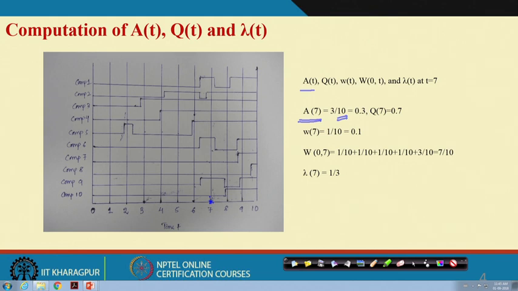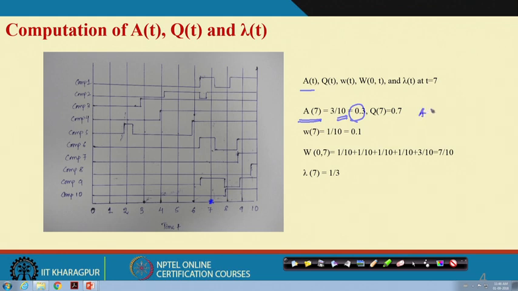Component 10, component 8, and component 7 are working, and the rest are in the failed state. So there are 3 components working at t equal to 7, given that at time t equal to 0 there are 10 units working. That is why the availability is 3 by 10, or 0.3.